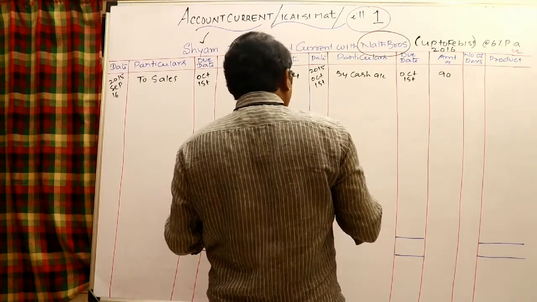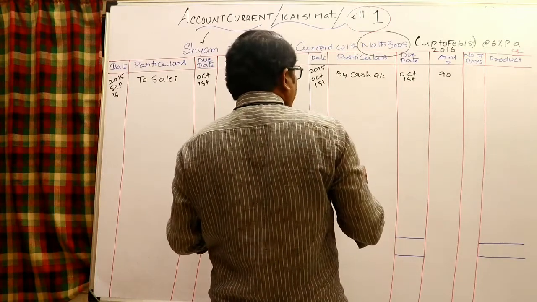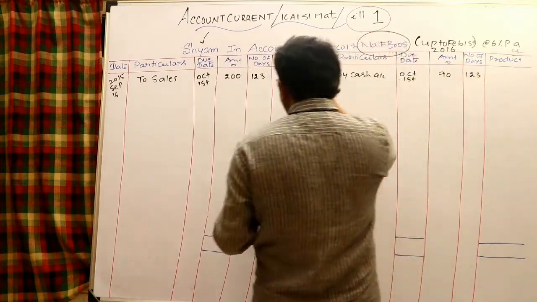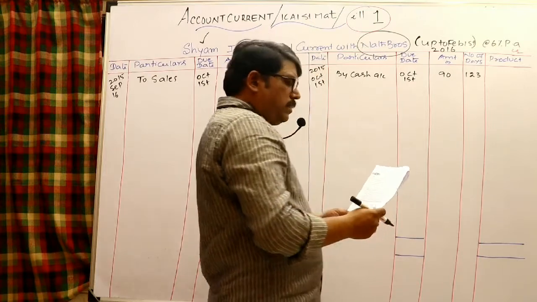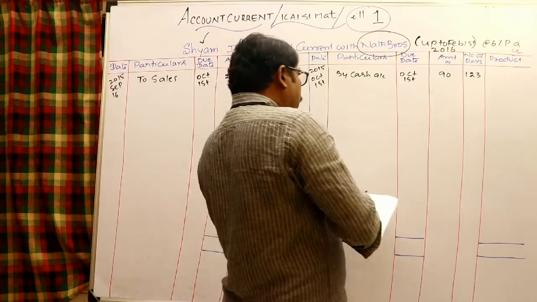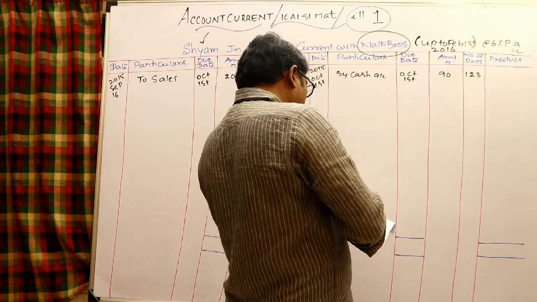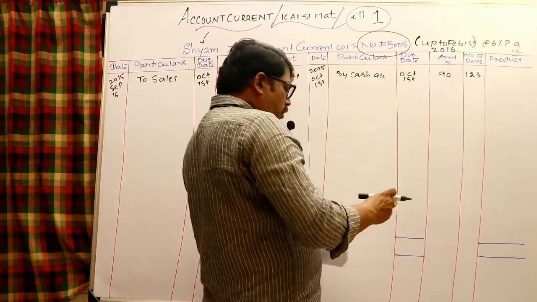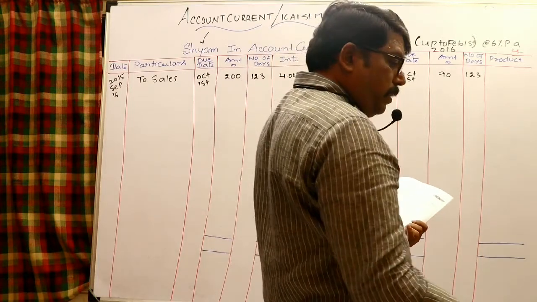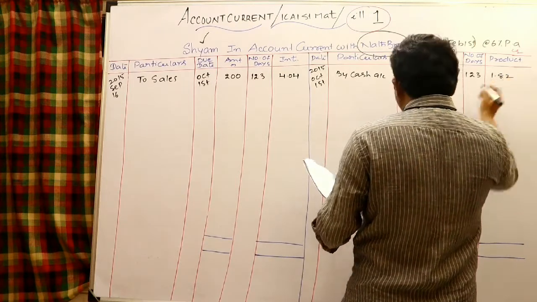Number of days will be the same 123, because the date is the same as earlier. Let us calculate 90 into 123 by 365 into 6%. That is 1.819; you may take 1.82.